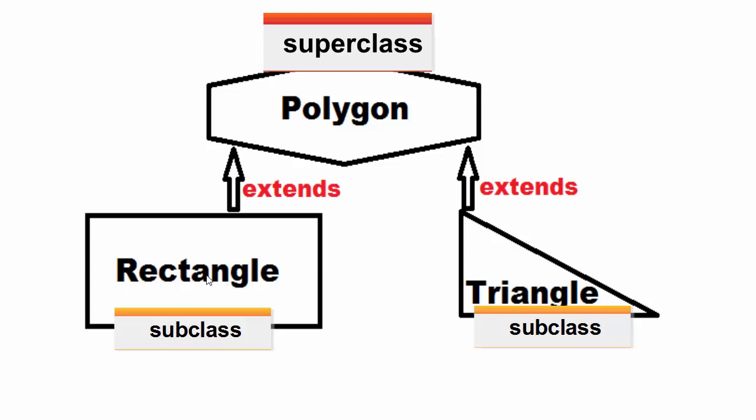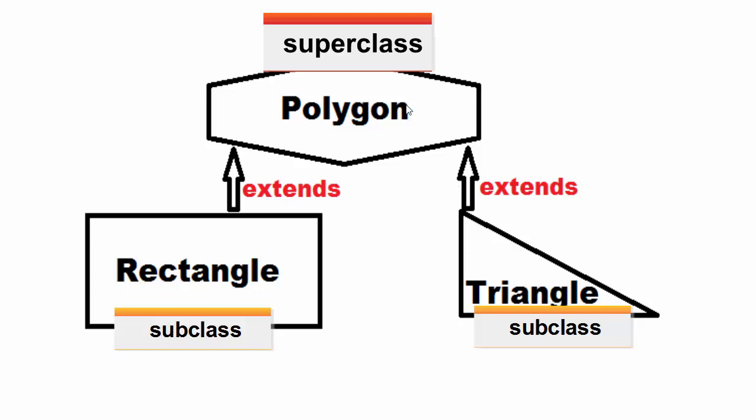So rectangle is a polygon and triangle is a polygon also. That means that rectangle and triangle can inherit from the polygon class. So in inheritance, the subclasses have an is-a relationship with the superclasses.